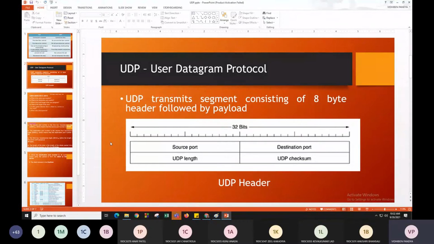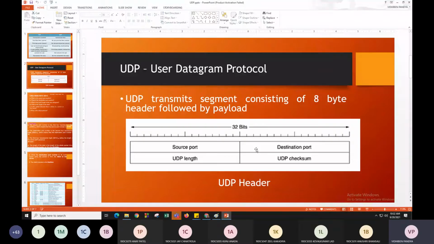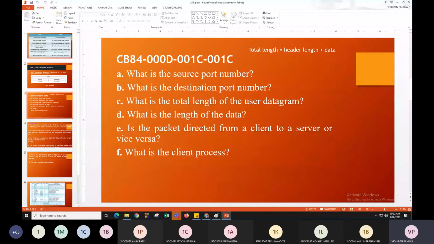Okay. So in examination, it might be asked to explain the header. Otherwise, it might be asked something like this. Okay. So in this, what happens? You can see over here, these are hexadecimal values. So whenever we are sending any particular packet from one end to the other end, these values are of the header fields. That means all these 4 header fields we are having will be represented by these hexadecimal values. Okay.